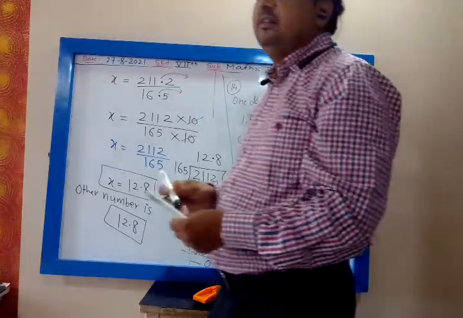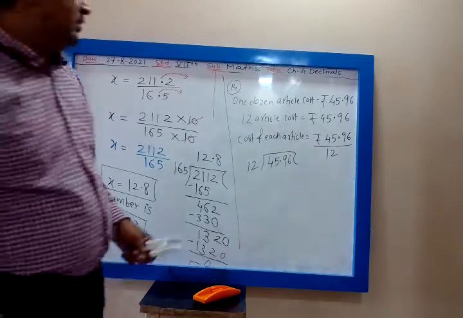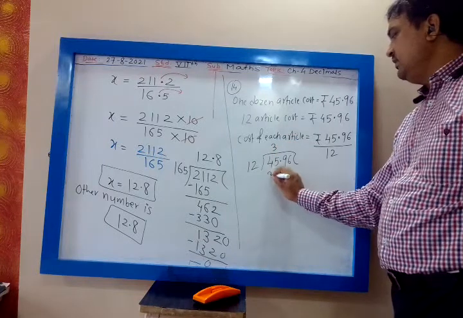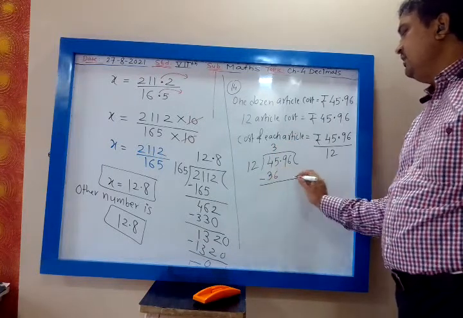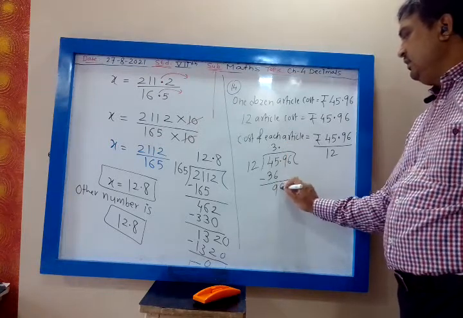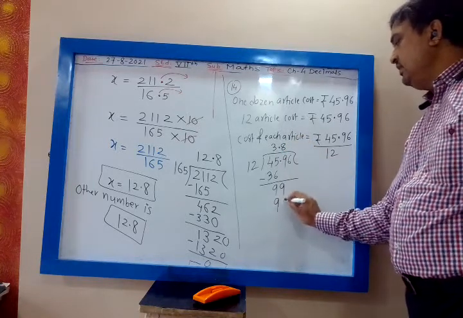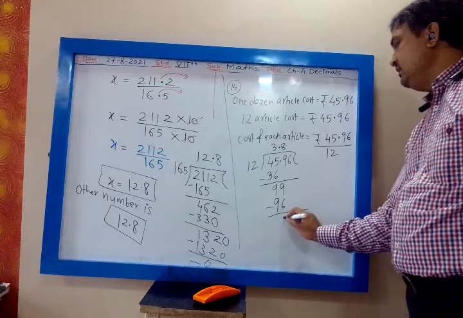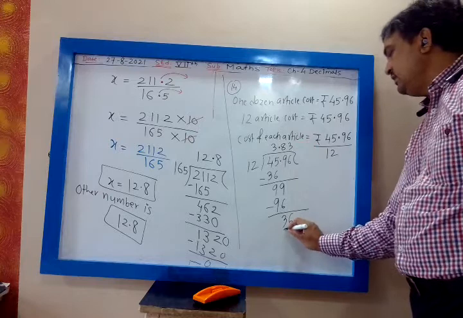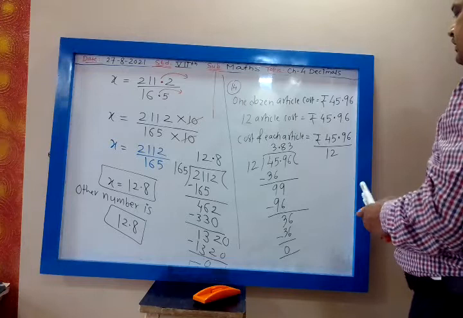Board is clear, my dear. So yes, 12. 12 3s are 36. 45 minus 36 is 9. Then point 99. 12 8s are 96. 99 minus 96 is 3. 6 is carried. 36. 12 3s are 36. The remainder is 0. So this is 3.83.